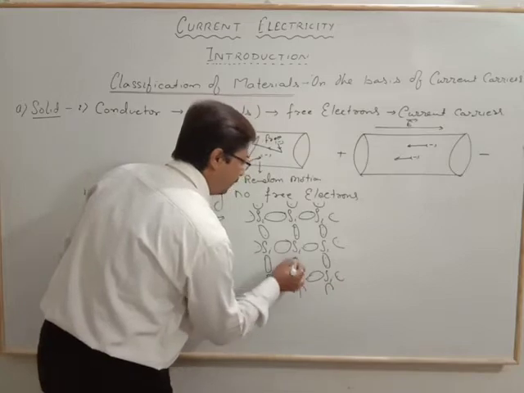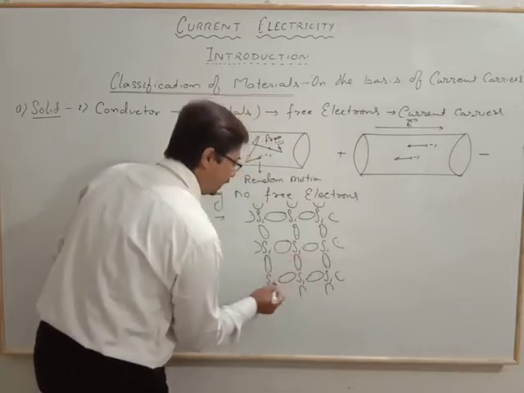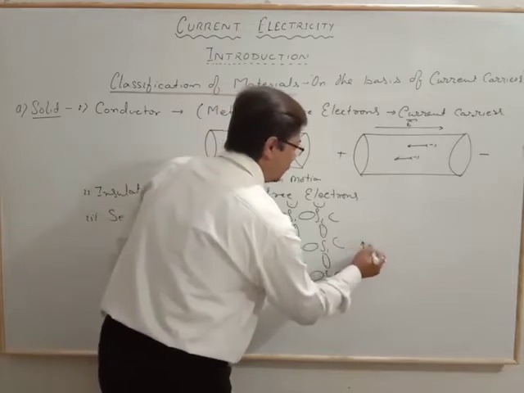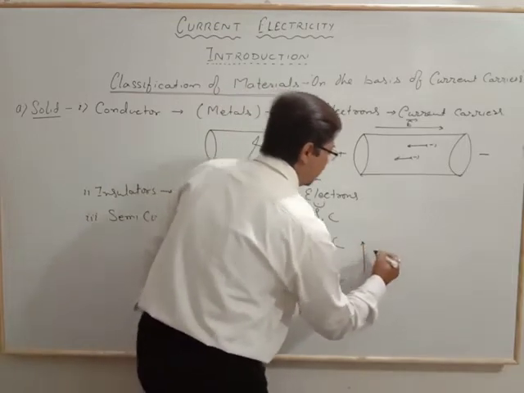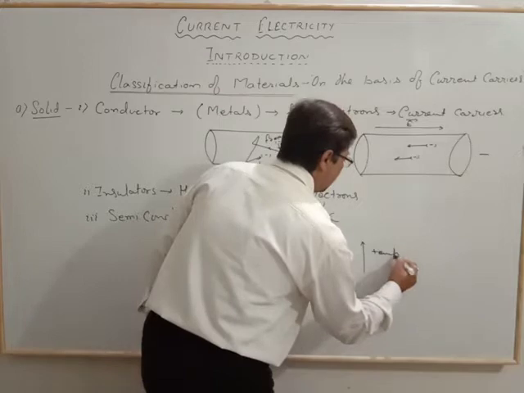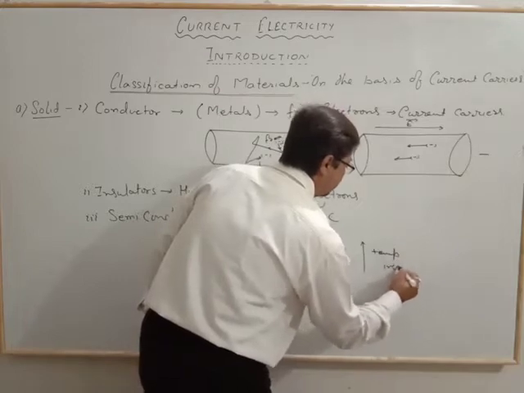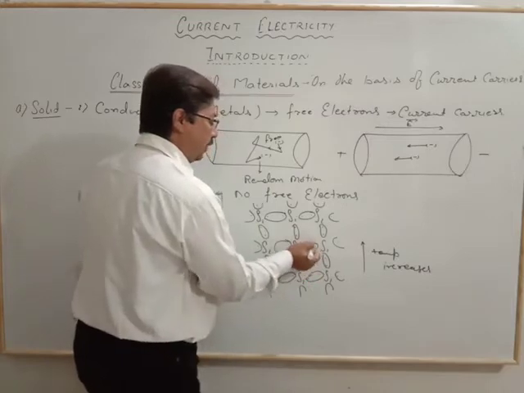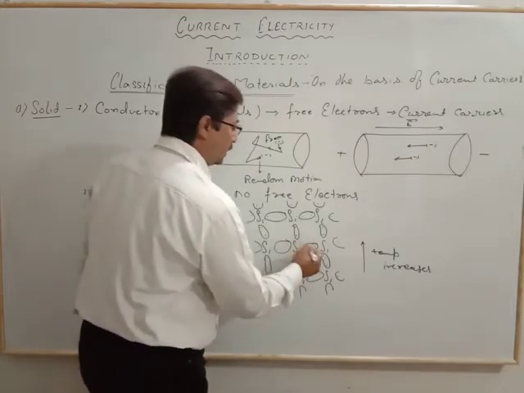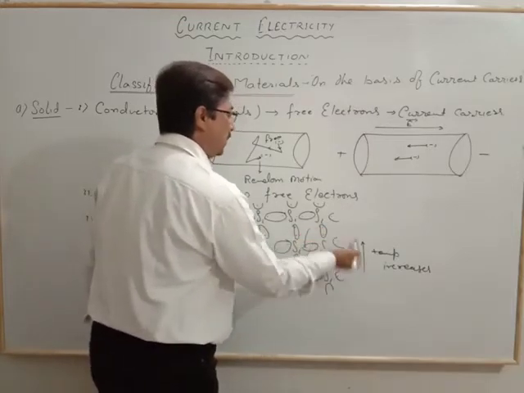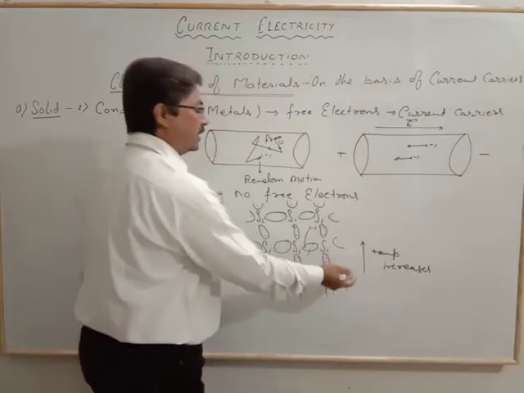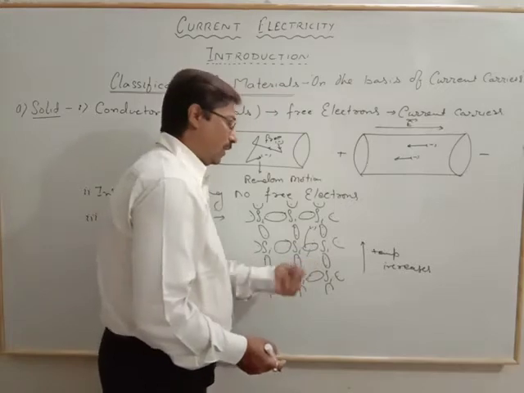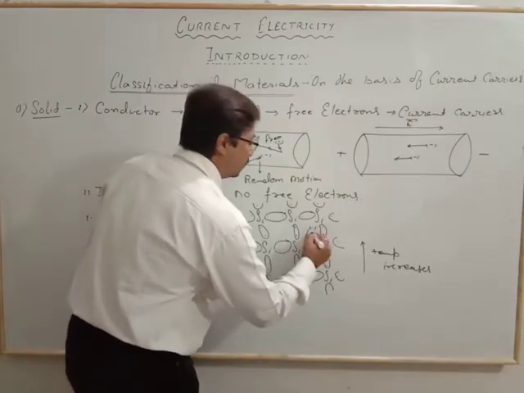But whenever the temperature rises, this covalent bond breaks, and a few of the electrons get free. As the temperature rises, electrons get free due to the breakdown of the covalent bond.